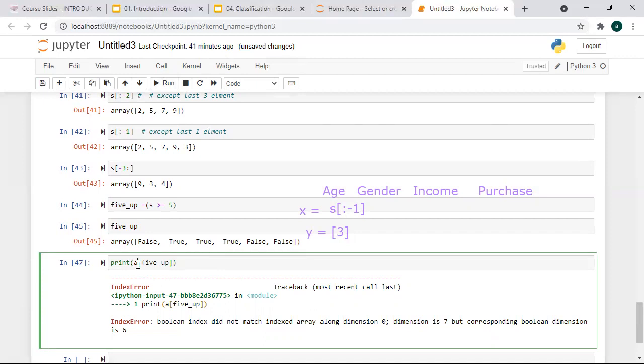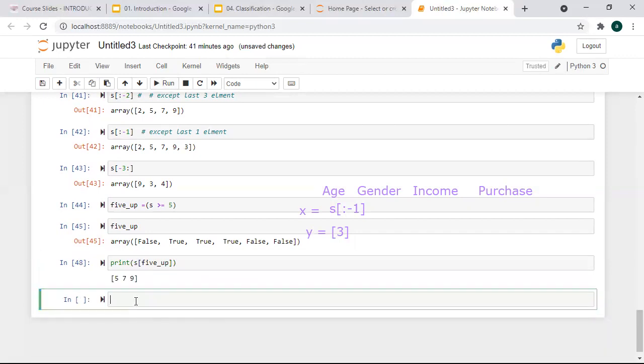Sorry, here s will come. Got it. So when you write 5 up, with respect to the true indexes, it shows the elements. Whichever are greater than 5, it will show you. It will not show all.